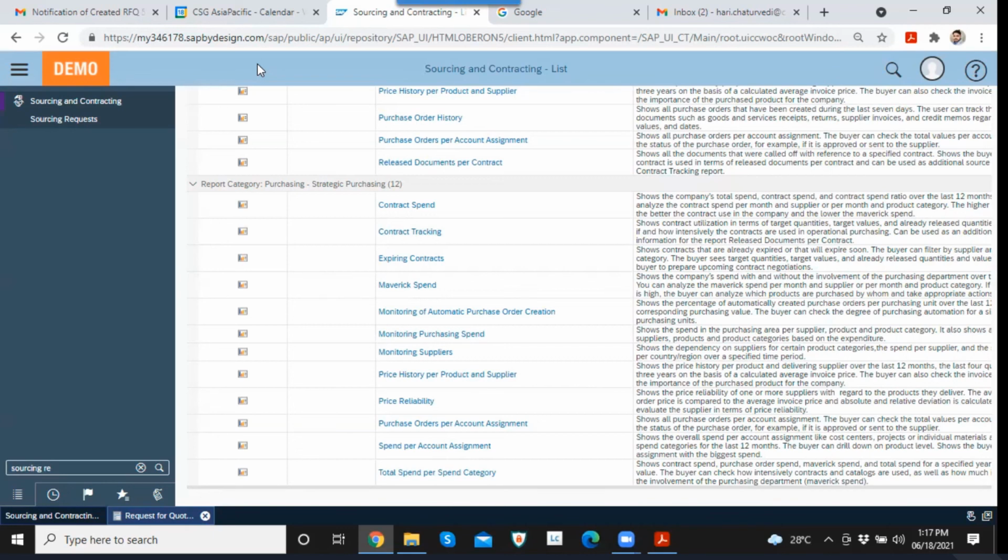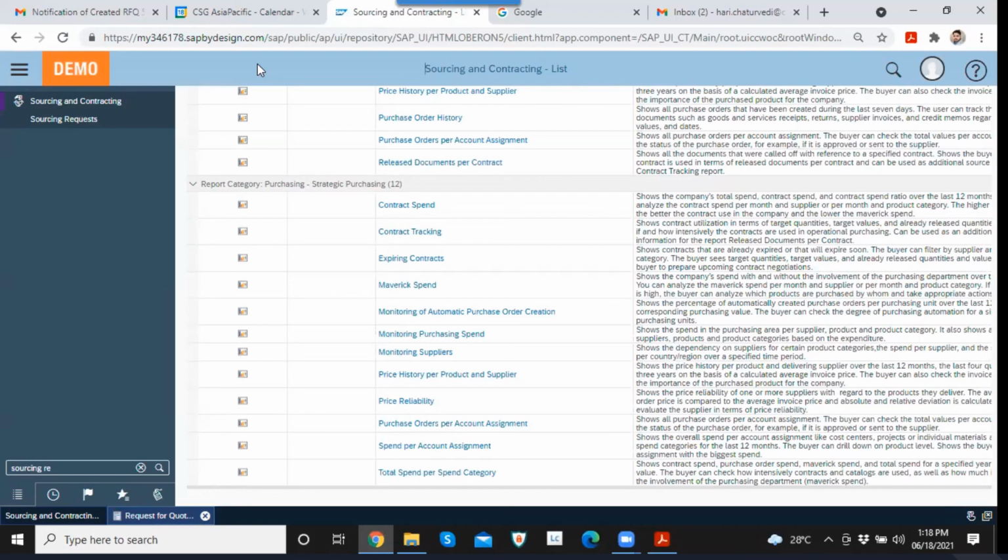Okay. So let's say you have already identified the bidder, or you have already identified the supplier, the one from whom you want to purchase the product, right? In that case, you can directly go with the purchase order process, because you know from whom you are buying the product. You already have the long-term contract with your vendor, and you can buy the product directly by creating a purchase order manually or from the contract, right? But let's say you are in the initial stage, you don't know which supplier will be more suitable to buy this particular product.